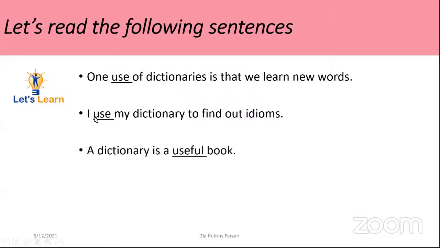And third, a dictionary is a useful book.